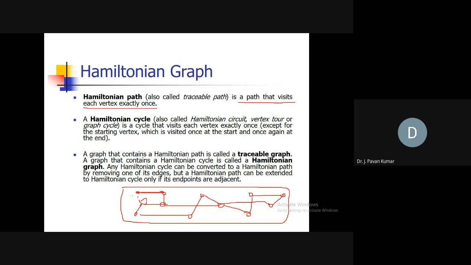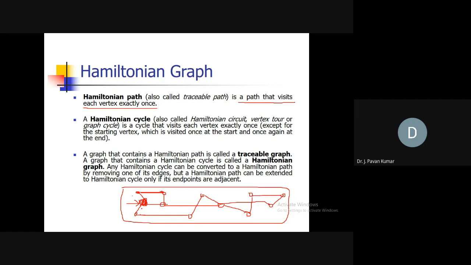Let us assume we will start from one villa. The entrance villa is this, let us assume. We have to show the customer every villa, exactly once, going to each villa and coming back to the same place. This is the requirement.